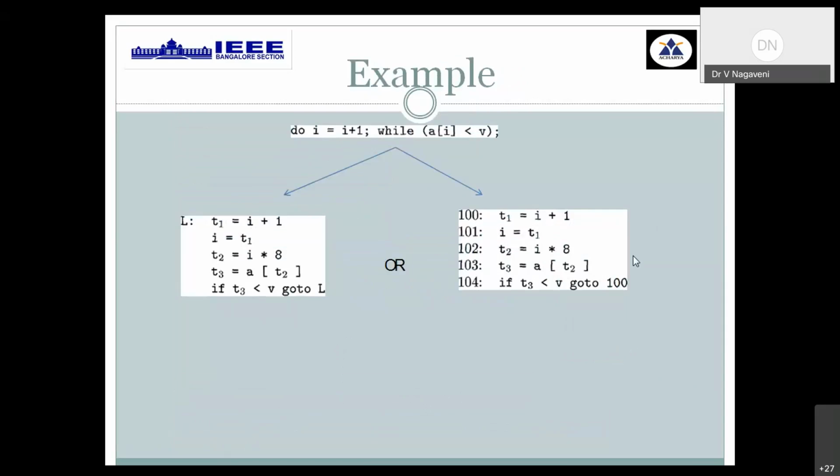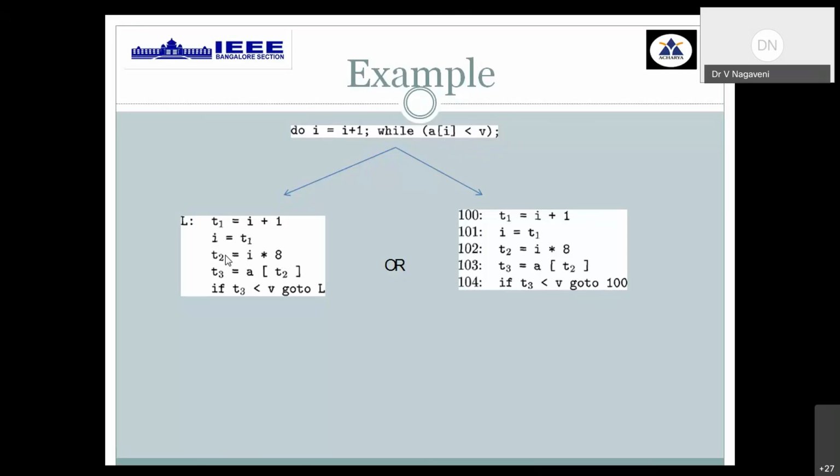Then when you are creating a 3-address code for this do while loop, it can be done in two ways. First, you create I plus 1 into a temporary variable. That temporary variable is assigned to the LHS variable I. Then again, for any intermediate code output, before you make use of array representation, it has to be multiplied by some constant, which depends on the word length of your computer. It can be 8 bits or 16 bits, and depending on that you have to multiply.